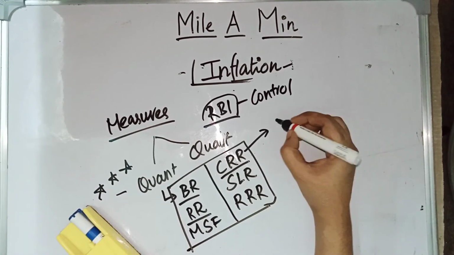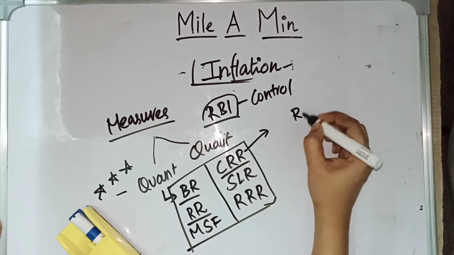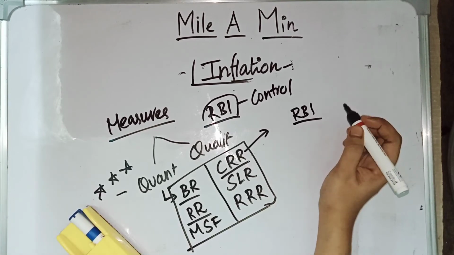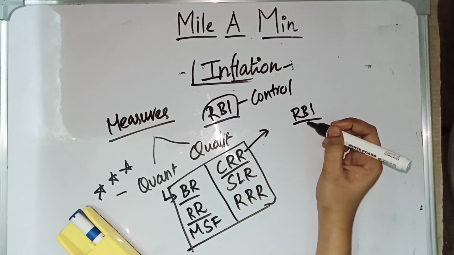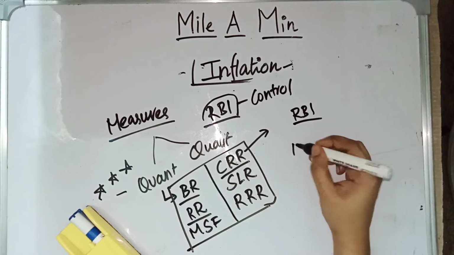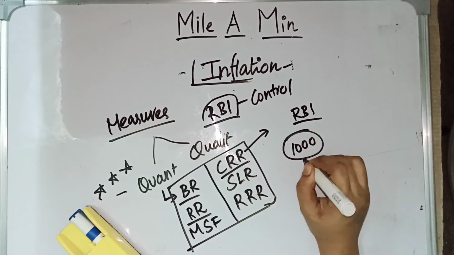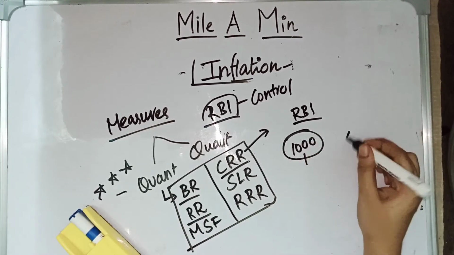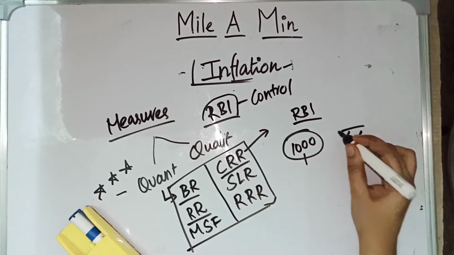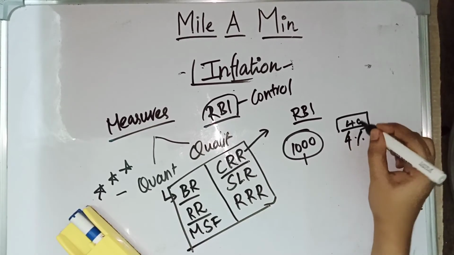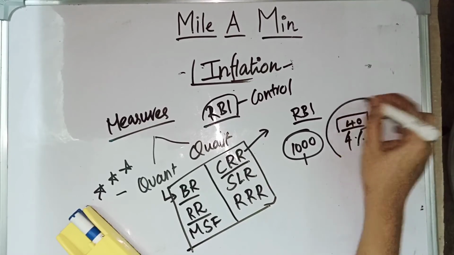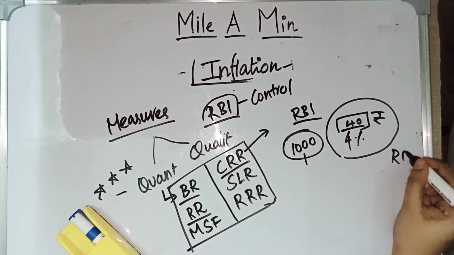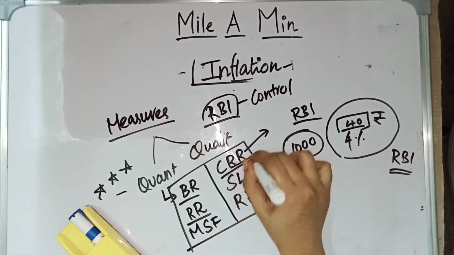These scheduled banks need to keep some deposit with the RBI, and that deposit is called the cash reserve ratio. Say if a bank is having 1000 rupees, from this 1000 rupees, they need to keep around 4%, which means 40 rupees, with the RBI. It is called the cash reserve ratio.